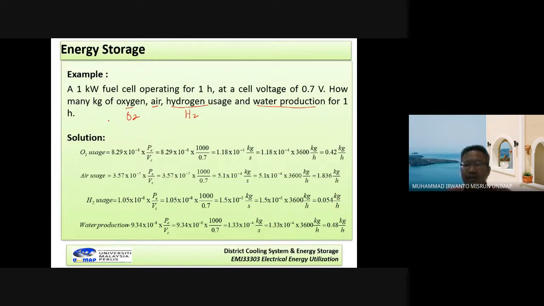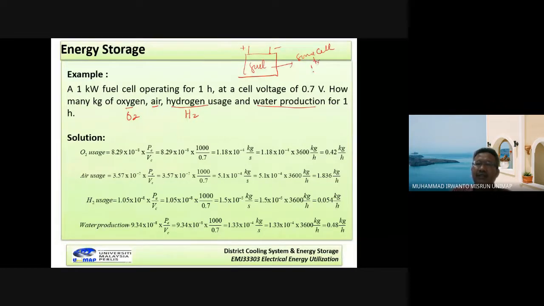Please look here. Give the focus. Now we have the fuel cell stack. For example, this one is the fuel cell. Here we have the terminal connections, positive and negative. The fuel cell is constructed from cells.